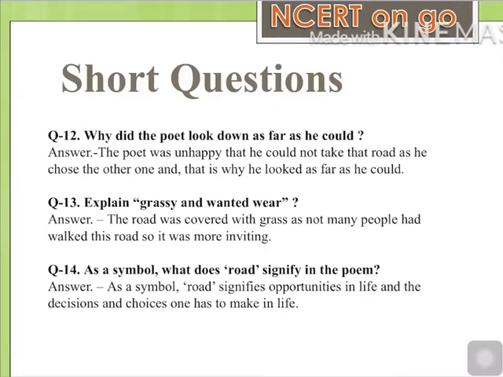Next question is, as a symbol, what does the road signify in the poem? As I already told you, the road is a metaphor for choices. So the answer is, as a symbol, the road signifies choices or opportunities in life and the decisions and choices one has to make in life.